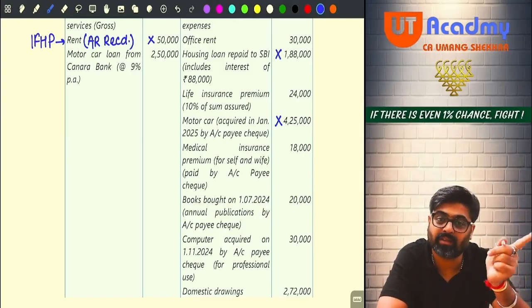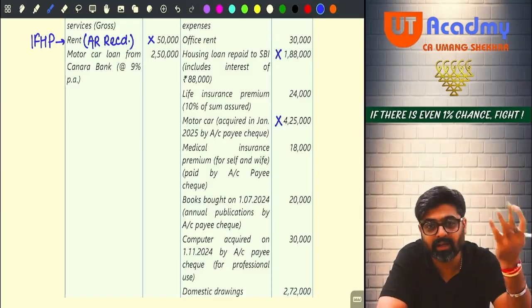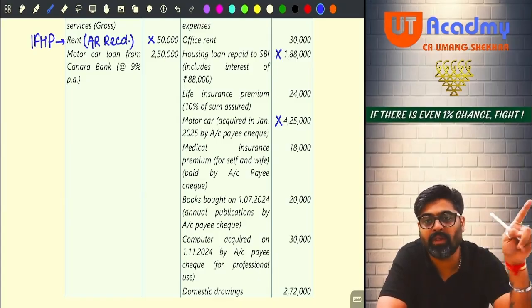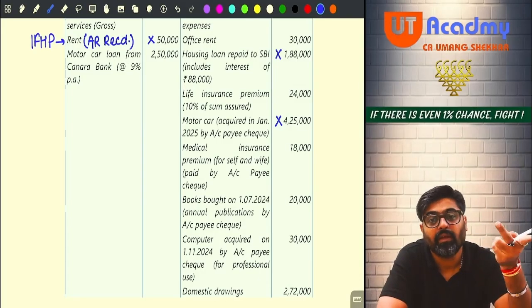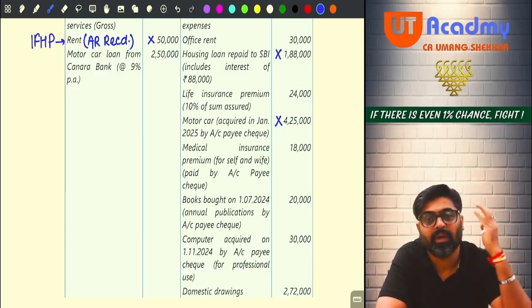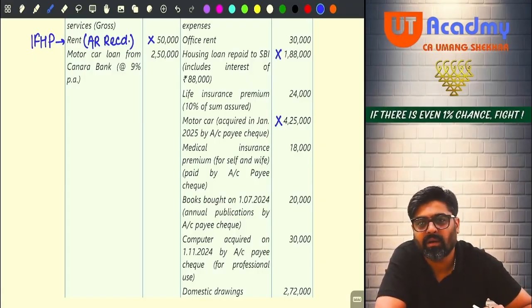Go and add this amount in the block. But sir, no block is there. Then create a block. Create a new block of what? Plant and machinery, a motor car. Yes or no? In that block, what will be the opening WDV? Come on, tell me. Opening WDV will be nil. Will there be any addition? Yes, there will be addition. 4,25,000. An addition is happening. That is the reason why the block is being created, no?